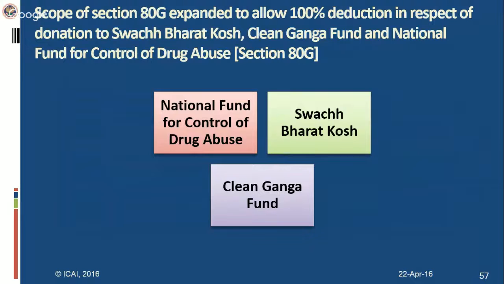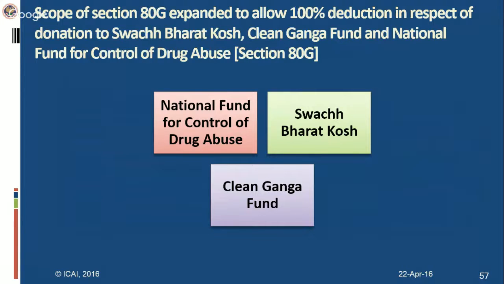80G deals with deduction for donations to certain funds and charitable institutions. At present, donation to the Prime Minister's National Relief Fund and National Children's Fund is eligible for 100% deduction without any qualifying limit. Apart from that, the Prime Minister's Drought Relief Fund qualifies for 50% deduction without any qualifying limit. And for other charitable institutions, there's a qualifying limit subject to which you have deductions.